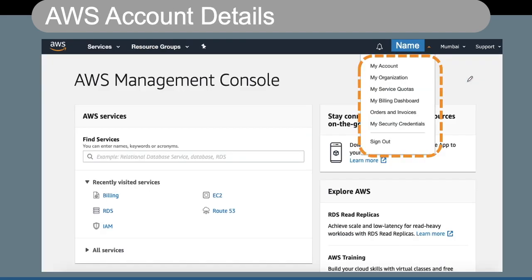So let us understand a little more about the account. When you click on my name, I see my account, my organization, my service quotas, my billing dashboards, the orders and the invoices, and something related to my security credentials. And by using this button, you can sign out from your AWS account.